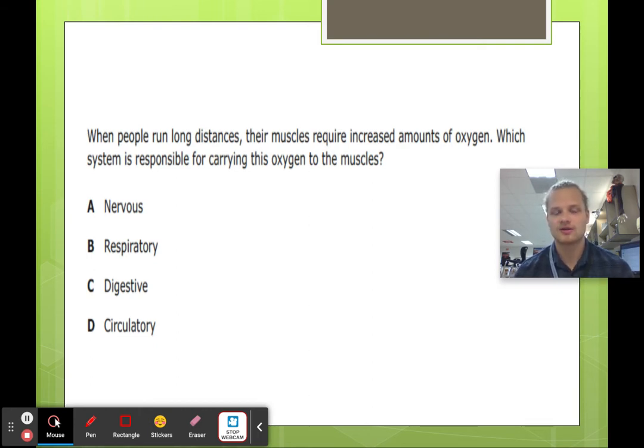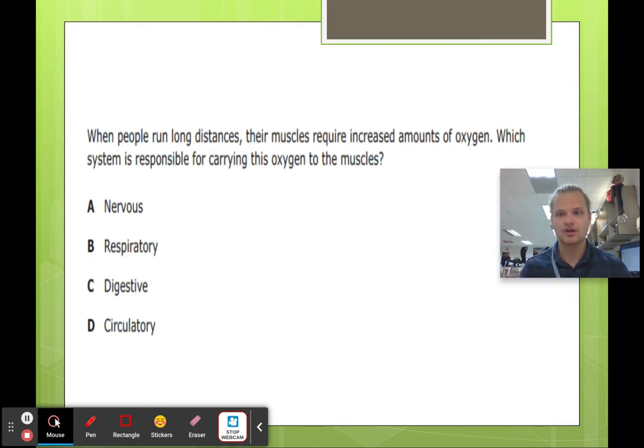Which system is responsible for carrying oxygen to the muscles? Now, trick question, just a little bit, because when you think of oxygen, you think, I breathe it in to my lungs. That's a different system. That's the respiratory system. So don't fall for the trick, because it's talking about not obtaining the oxygen, but delivering it, right? What system is responsible for carrying the oxygen to the muscles?